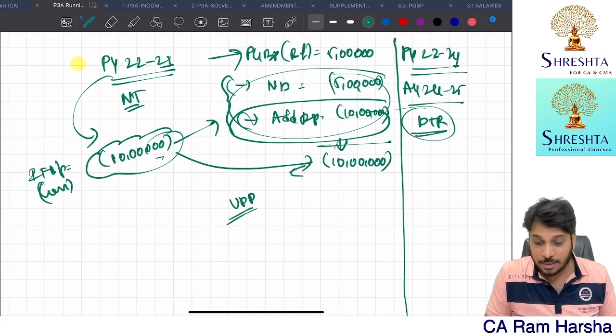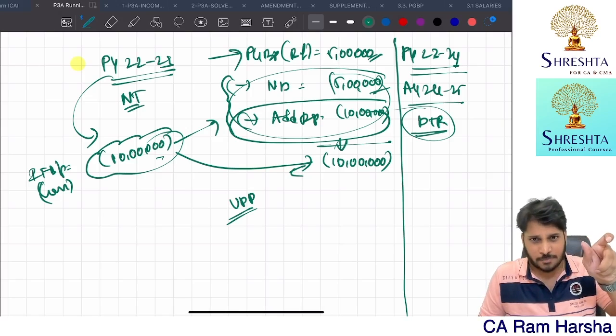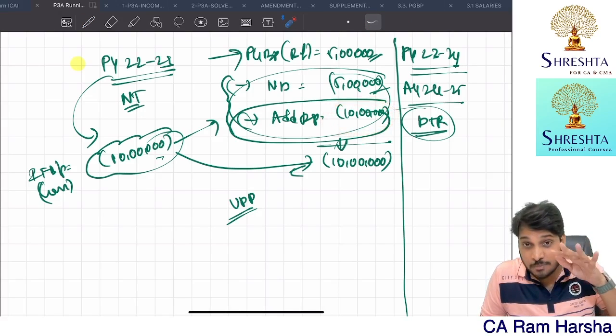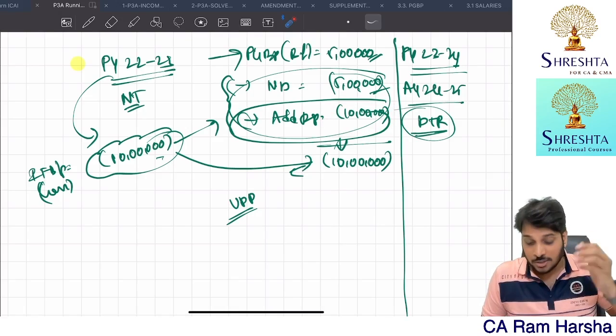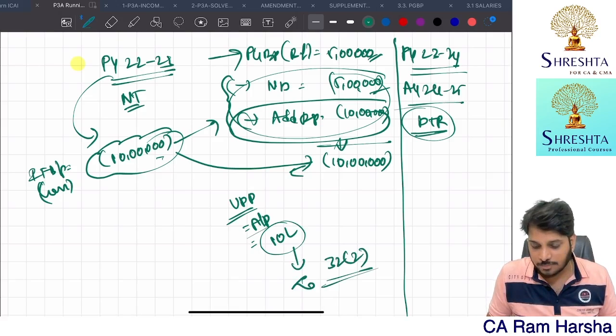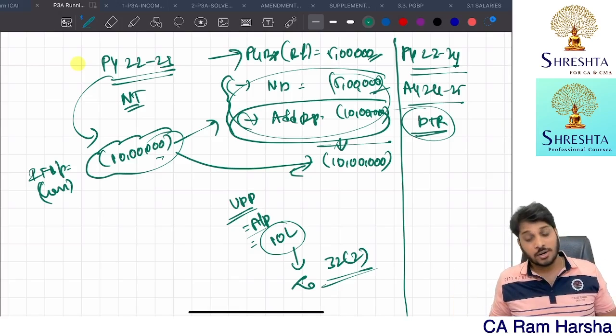Total unabsorbed depreciation is how much? Out of the 5 lakh business profit, the normal depreciation was absorbed. The 10 lakhs additional depreciation is not absorbed by my business profit. So unabsorbed depreciation is nothing but additional depreciation in our example, which is 10 lakhs. I carried it forward as per section 32(2). Okay, you carried forward. What's wrong?